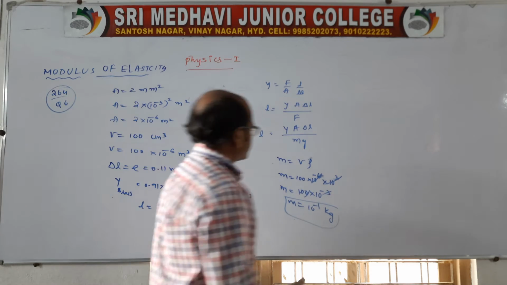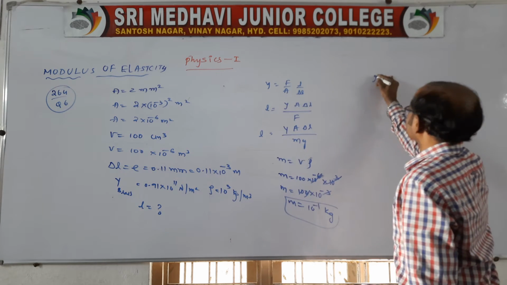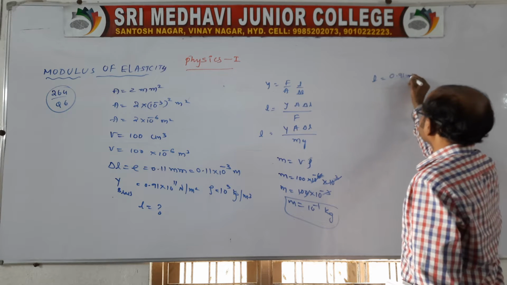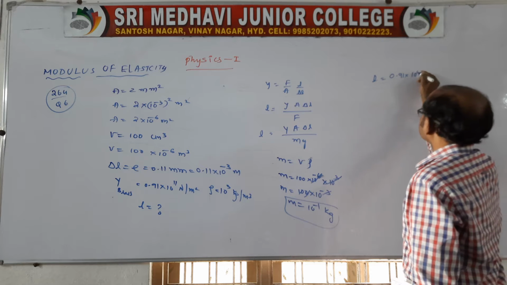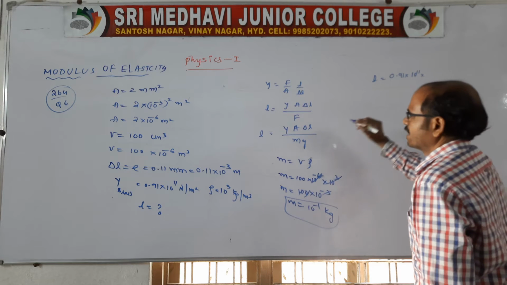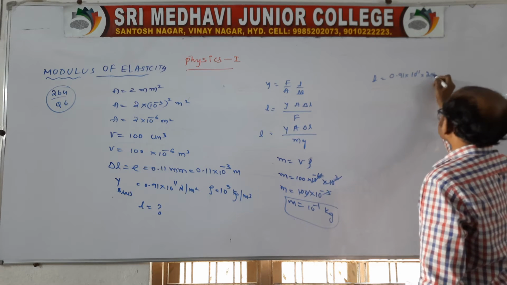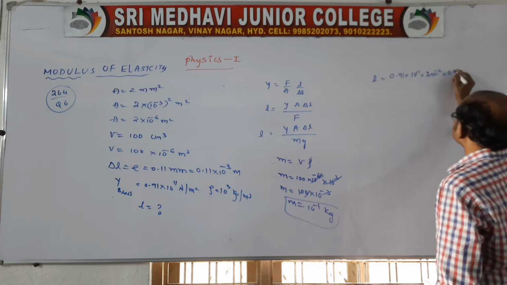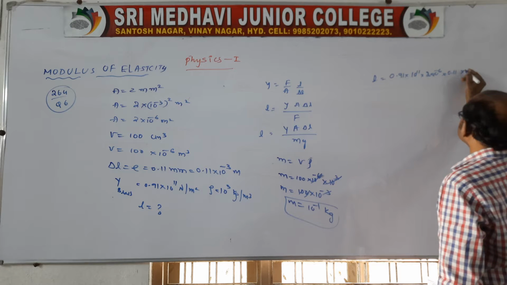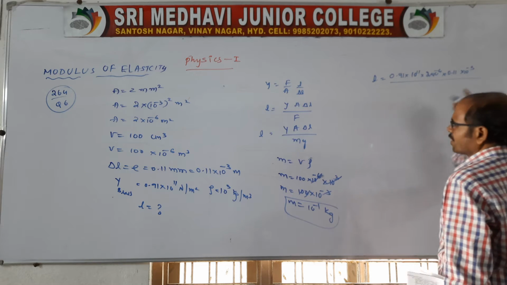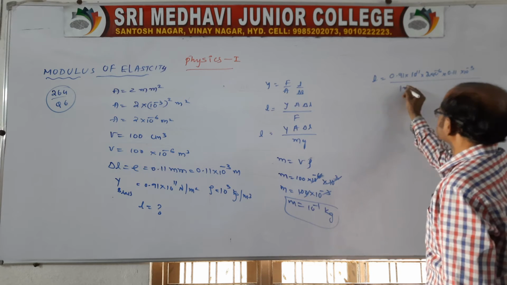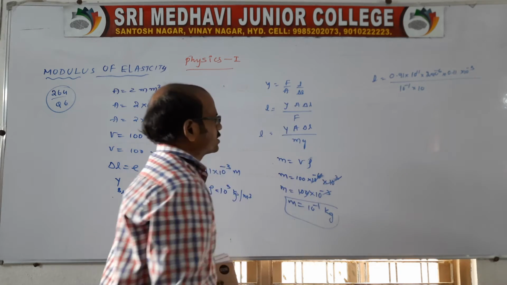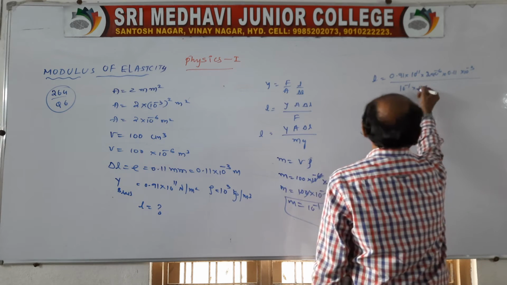Now we know m, and natural length is being asked, no? Then L is equal to Y, which is given as 0.91 into 10 power 11, into A. A will be the area, 2 into 10 power minus 6, into delta L, which is given as 0.11 into 10 power minus 3, by m, which is known, it is 0.1. And g you take as 10. Better, because this will be cancelled, no? Yes, 10 is cancelled.